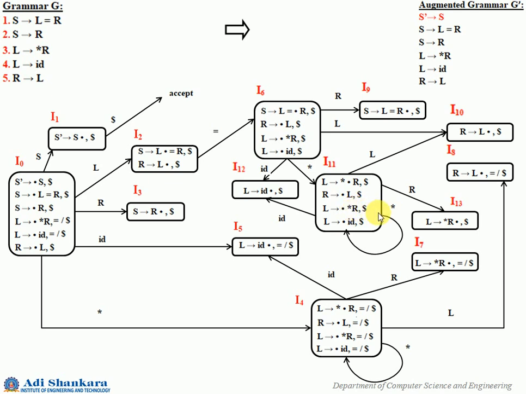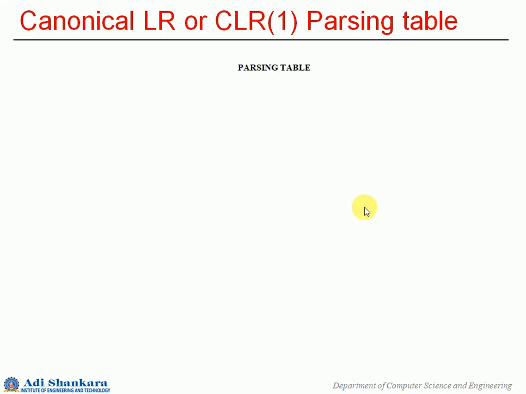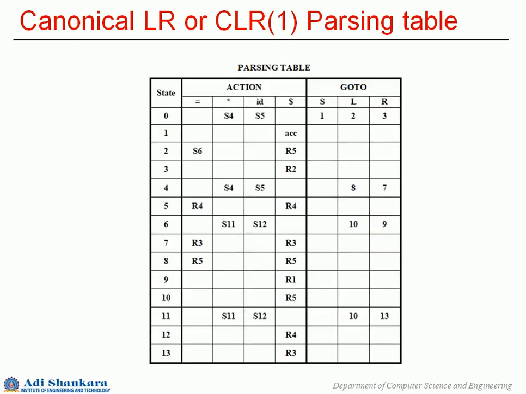Okay, now let us see the parsing table of this. So this is the CLR parsing table. Just recollect that we are going to construct the LALR parsing table. So here this is the CLR parsing table. The final parsing table is different from what we see here. So this is the actual CLR parsing table.